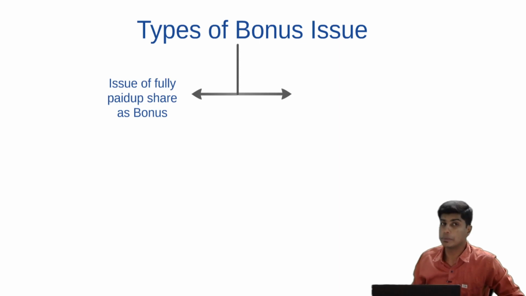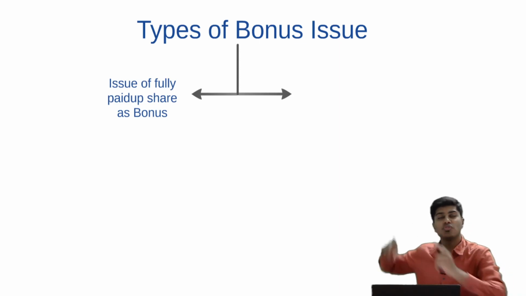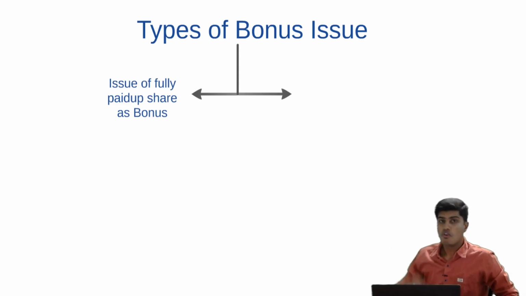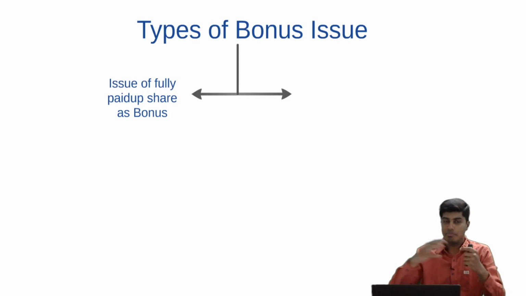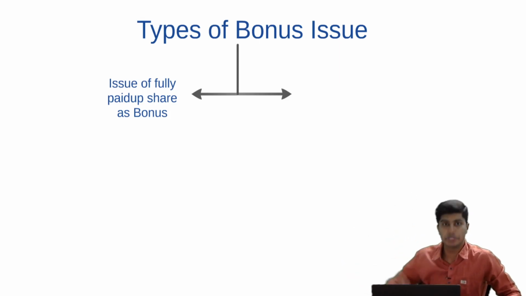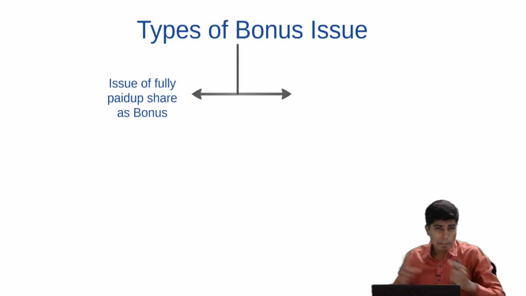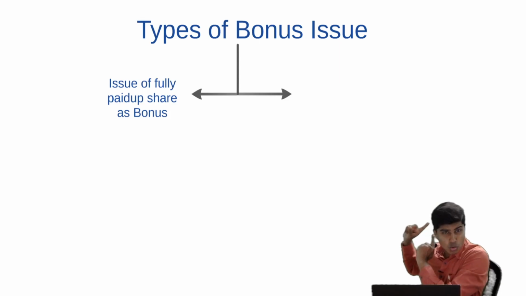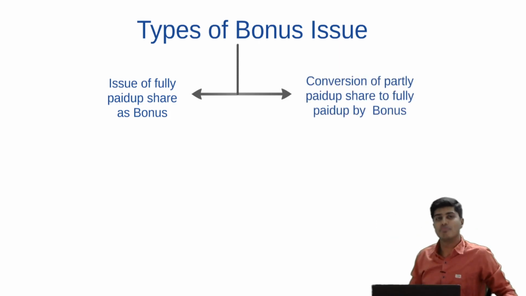Did you not understand? Let me repeat this for you. There are two types of bonus issue. Type number one is issue of fully paid up shares as bonus. This is for shares which are fully paid. For shares which are partly paid up, company can either call for the balance money, receive it, make it a fully paid up share, and then issue another set of fully paid up share as bonus, or company can convert partly paid up share to fully paid up by way of bonus.